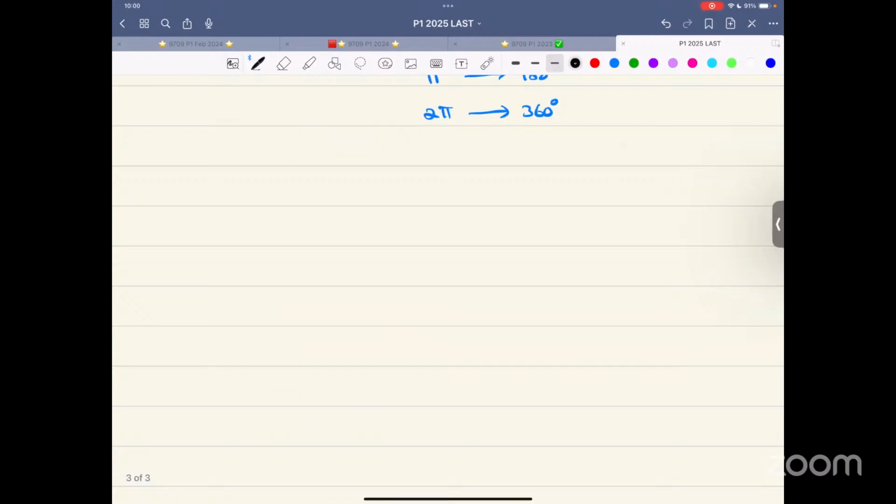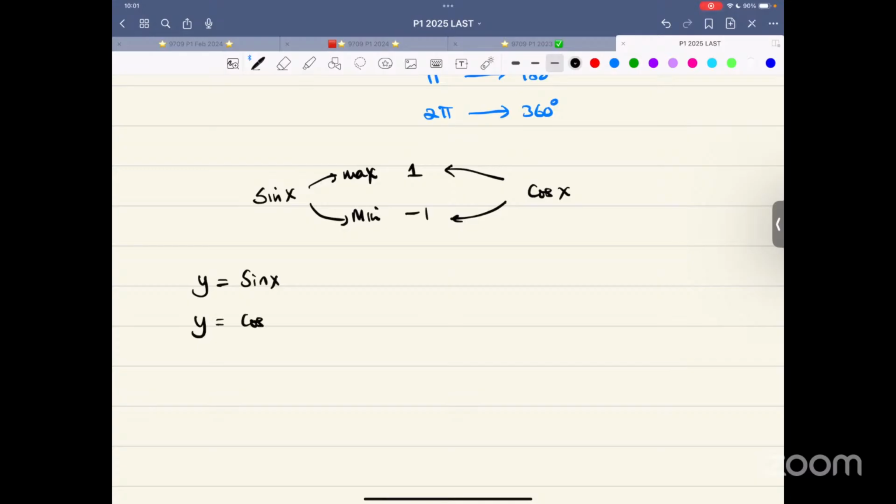Also remember something about sine. The maximum value is 1. Sine, the minimum value is -1. That also goes for cosine. For tangent, it's infinity. Y is equal to sine x. Y is equal to cosine kx. Let me write kx over here. That means k cycles in 360 degrees. If someone is interested in the new period, that is 360 degrees divided by k. Also, we can work in radians.